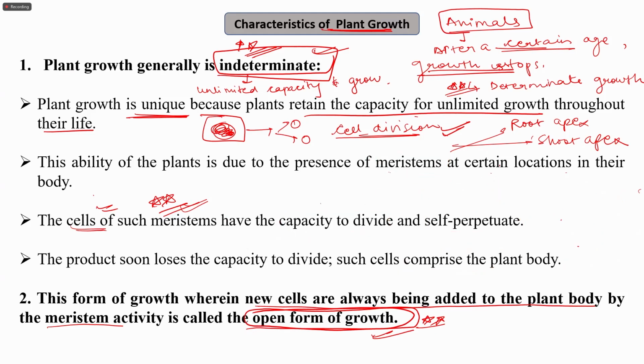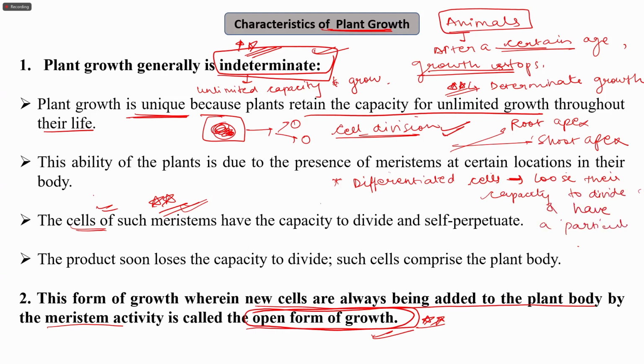That is differentiation. So what are differentiated cells? Differentiated cells are the ones that have lost their capacity to divide and have acquired a particular function to be a part of a tissue.